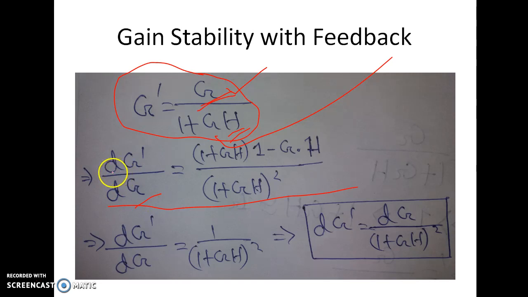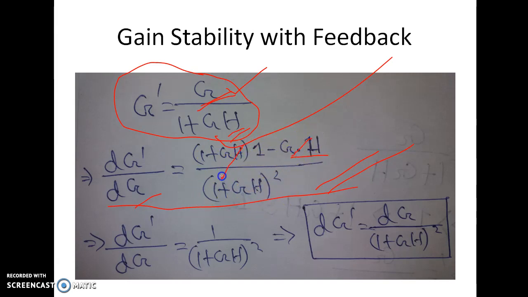So what we get, dG' by dG equal to, here we have to take the derivative of d/dx of u by v. So we will apply that differentiation property and we will get (1 plus GH) into 1 minus G into H by (1 plus GH) square.